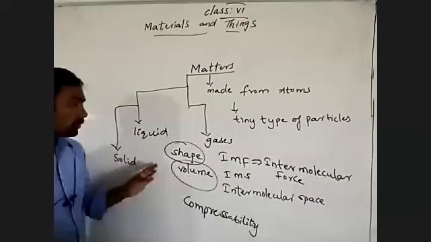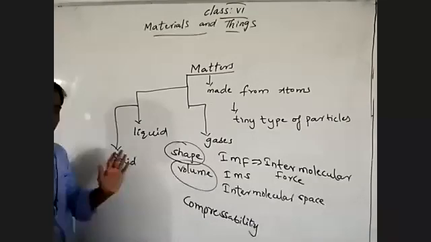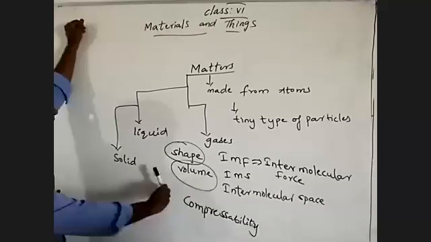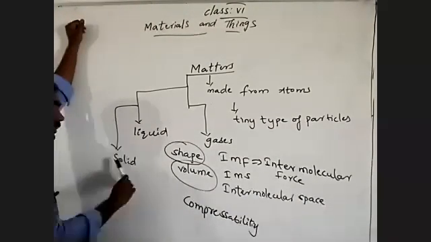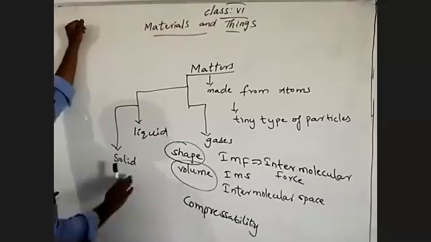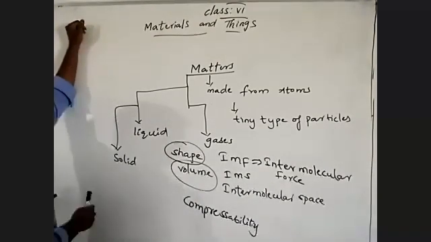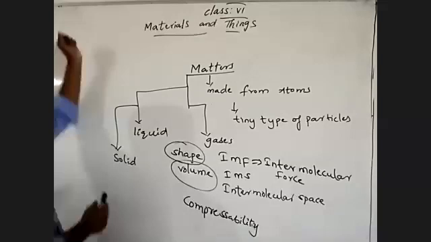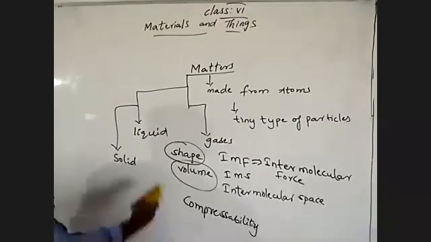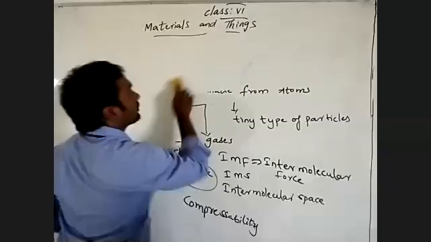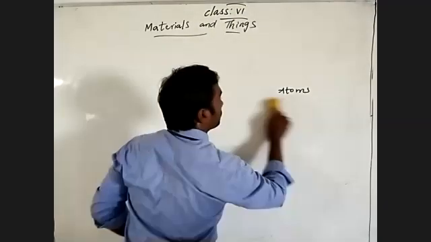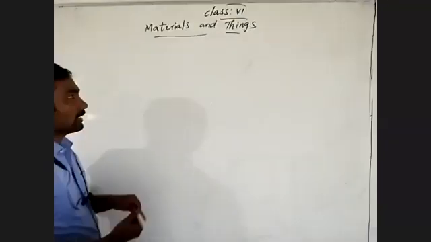So those properties we already discussed for each state of the material. Let's talk about each state of the material individually: solid, liquid, gas. Before that, we will discuss a topic about how the three states of matter can exist. Matter can exist in three states.